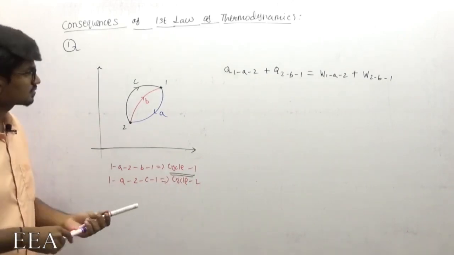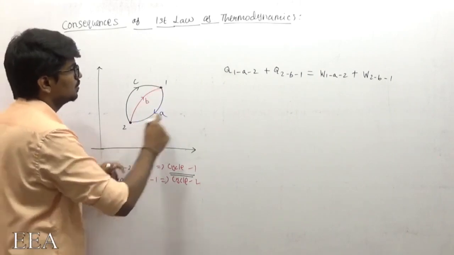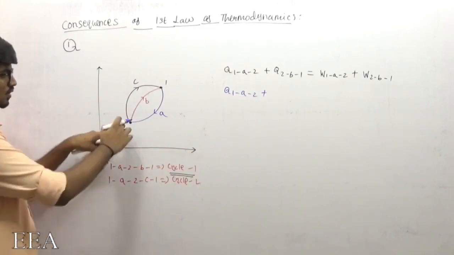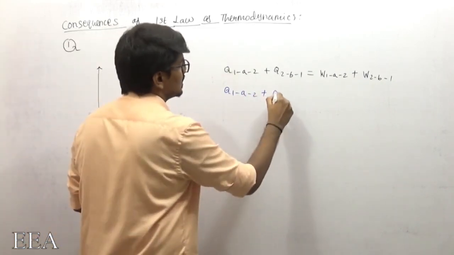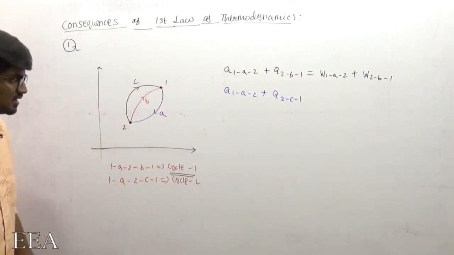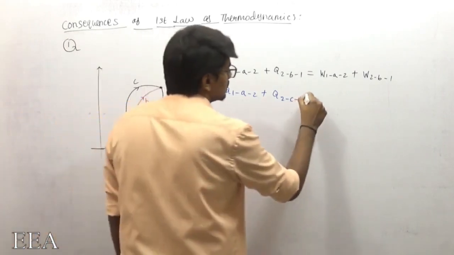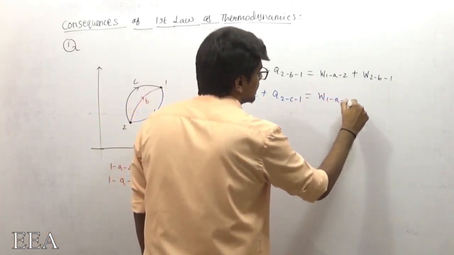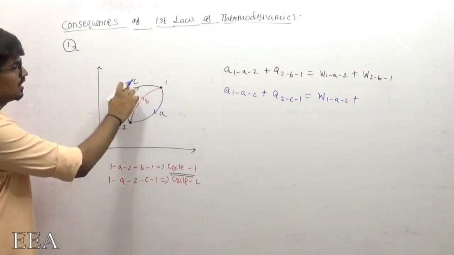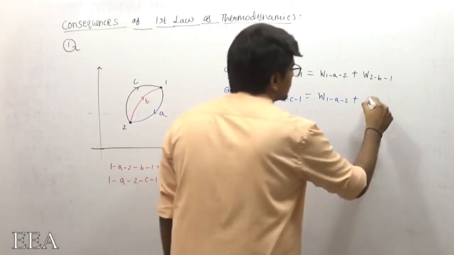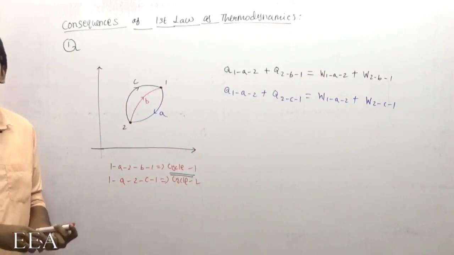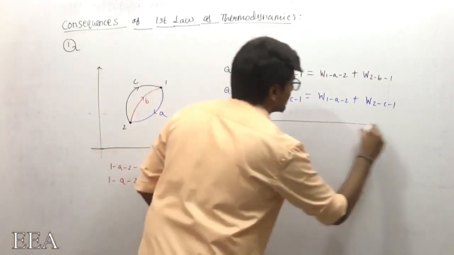Now for cycle 2, from 1 to 2, the heat transfer is again Q1A2 plus Q2C1, because now the return path is C. This equals W1A2, which is the same path, plus W2C1, since 2 to 1 is through path C. Now let me subtract these two.